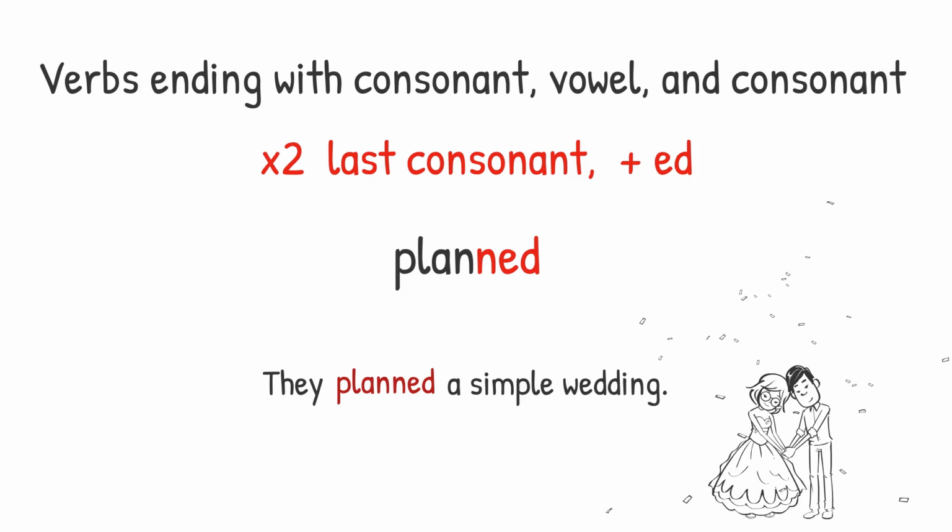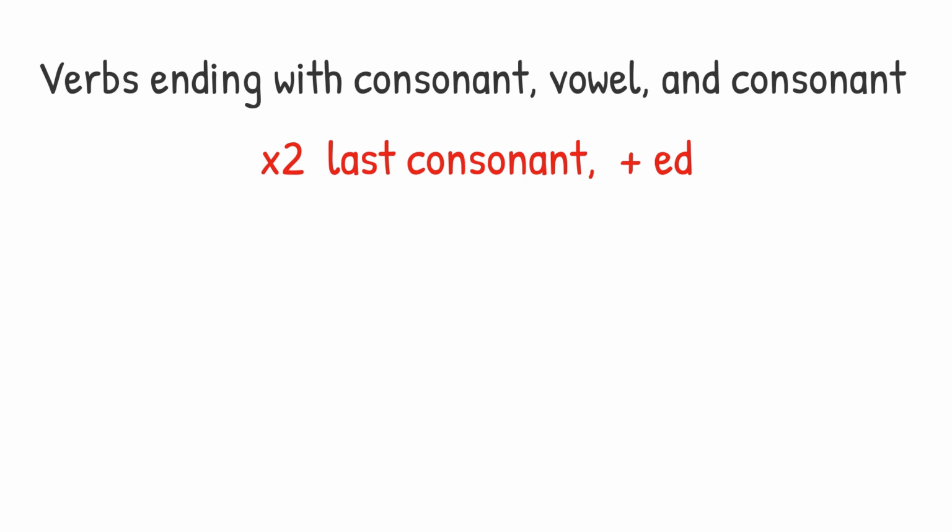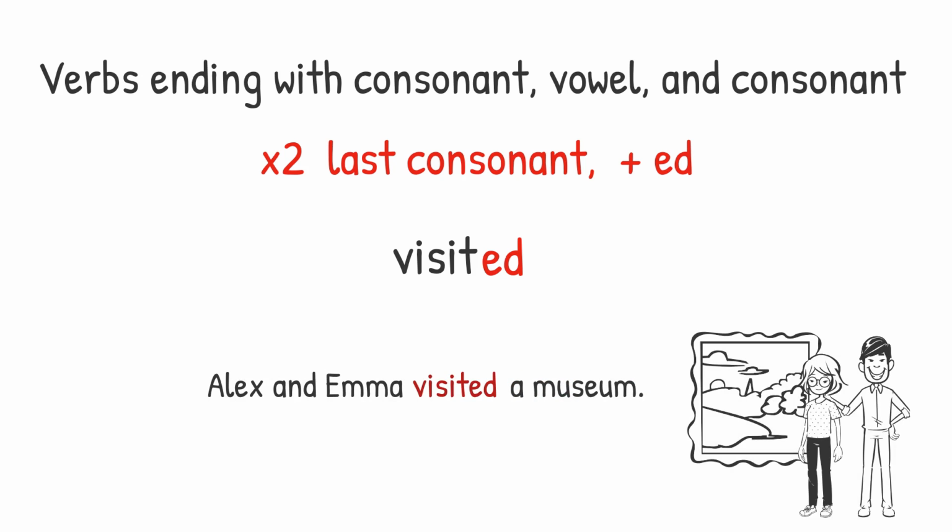However, this rule isn't always true. For example, visit becomes visited. Visited is spelled with one T. Alex and Emma visited a museum. So you just have to remember the words that don't follow this rule.